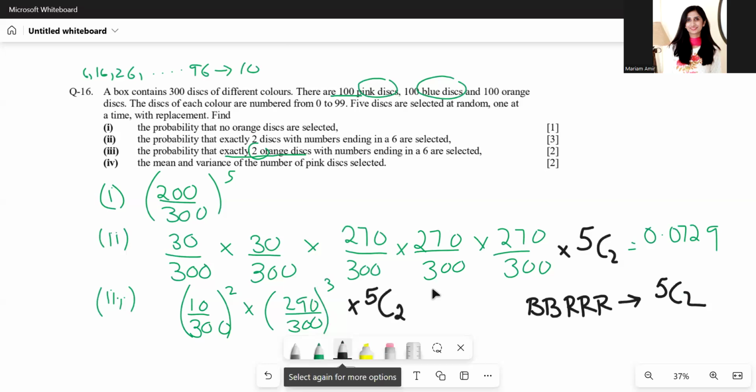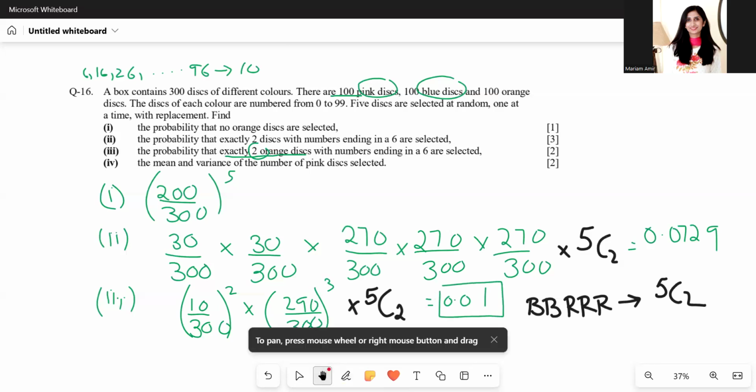And this gives us 0.0100. Let me quickly check it again. Yeah, it gives 0.01.